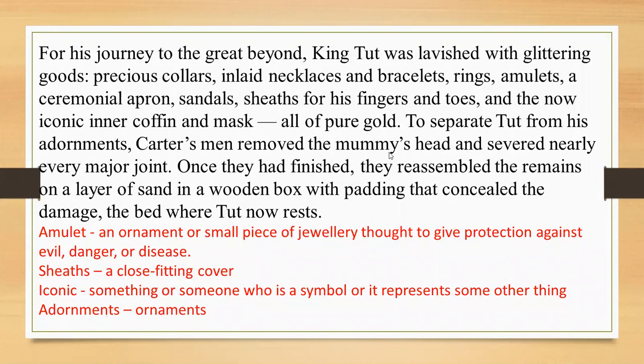These are the things they buried for his life after death. All of these were made of pure gold.